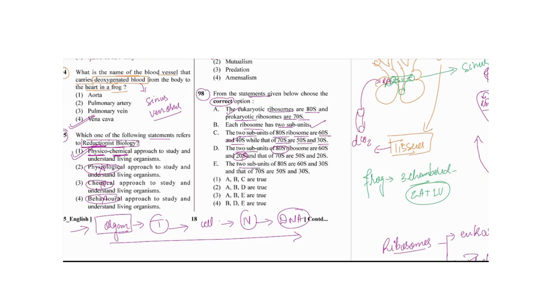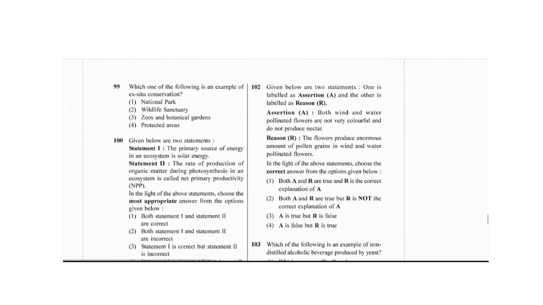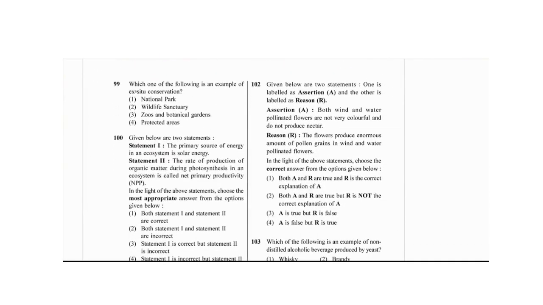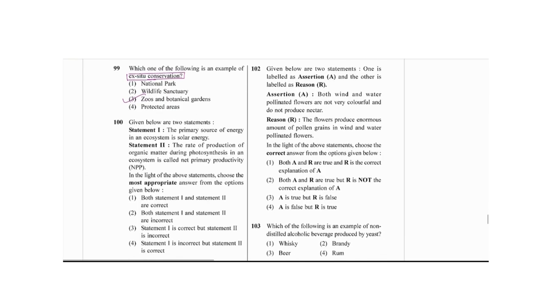And in the second one they are saying 60 and 30. No. So A, B and C are correct. So the first option would be the answer. The next is, which one of the following is an example of ex situ conservation? Memory based question again, it would be the zoological or the botanical gardens.